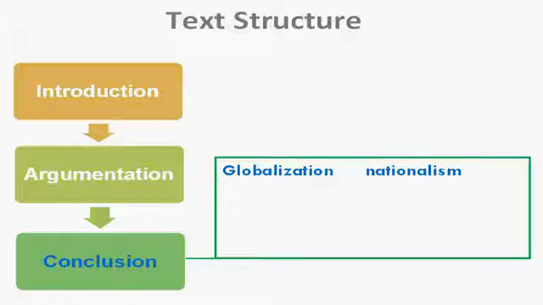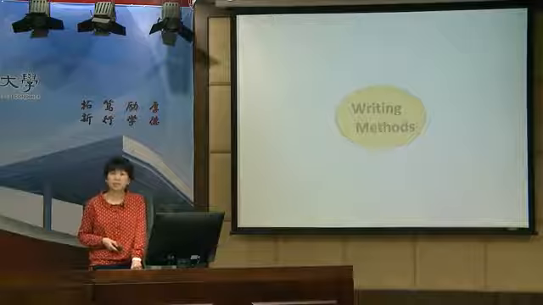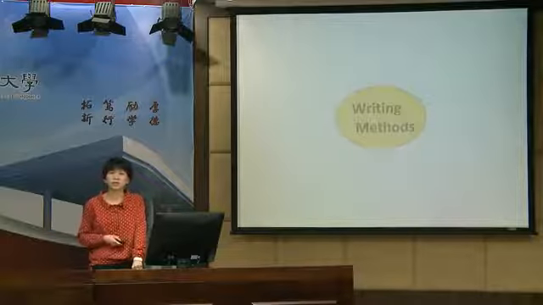From the viewpoint of nationalism, the writer gives us an example of Manila women. So which one is more important? What do you think? The writer draws a conclusion that we should try to strike a balance between globalization and nationalism.